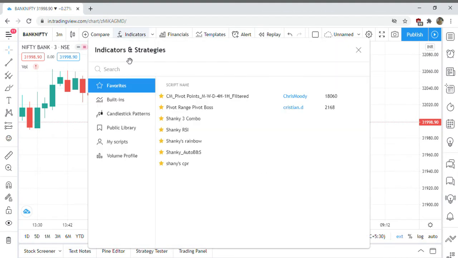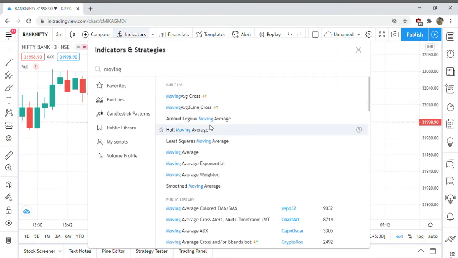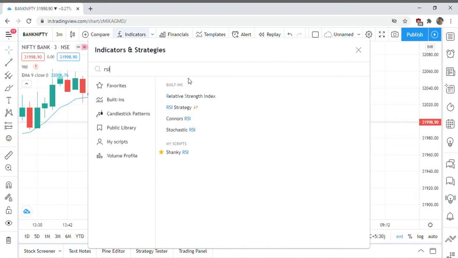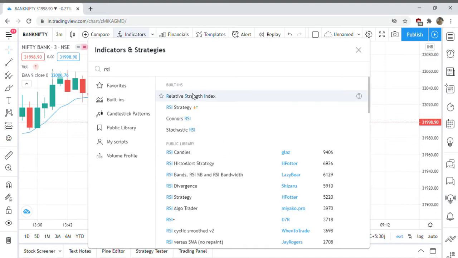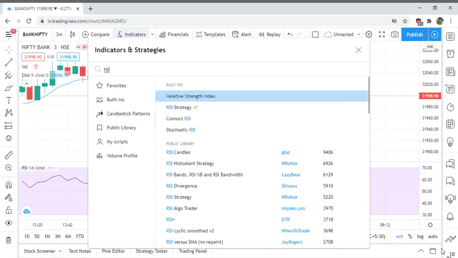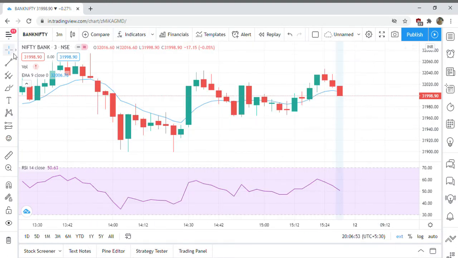One is exponential moving average. The other one is RSI. The EMA, go to the EMA settings.